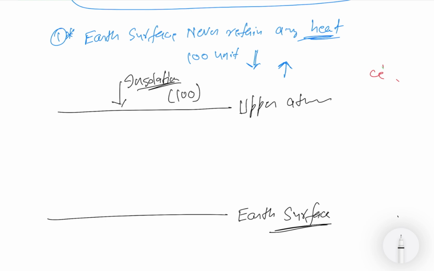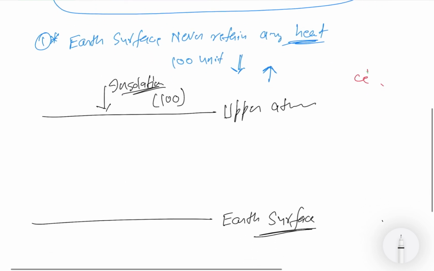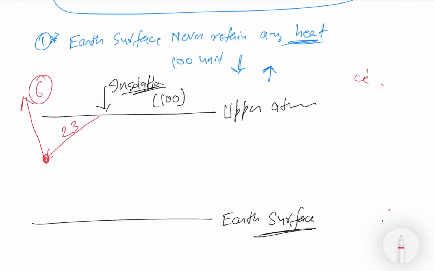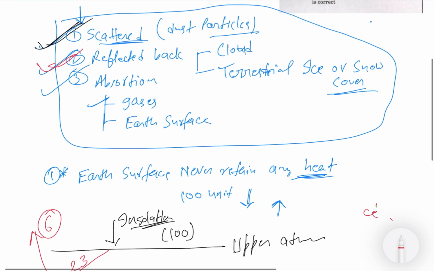So first we see how much gets scattered. Suppose there is a dust particle in between. This is a dust particle, and from 100, 23 units strike the dust particle. Out of 23 units, 6 units got scattered out, and the remaining 17 units got absorbed by the earth surface. This is first. Second, what is this? Second is reflection, reflection by two: cloud, and terrestrial ice and snow.